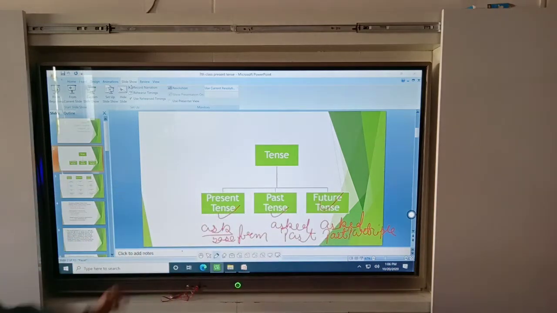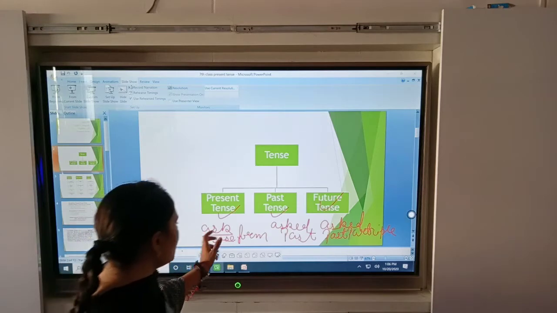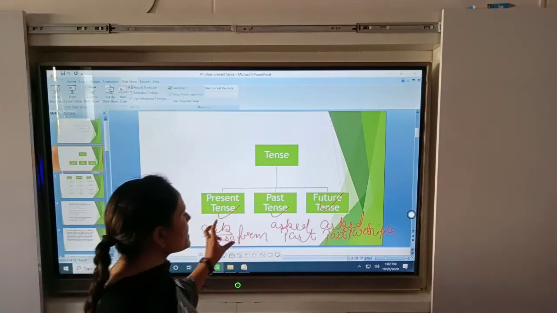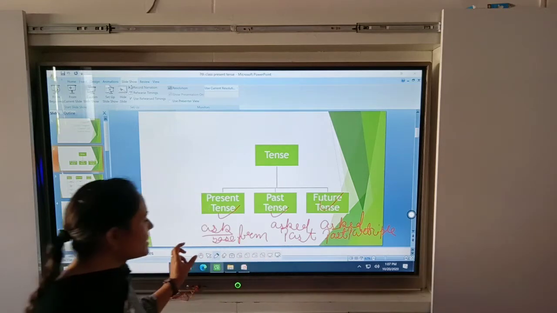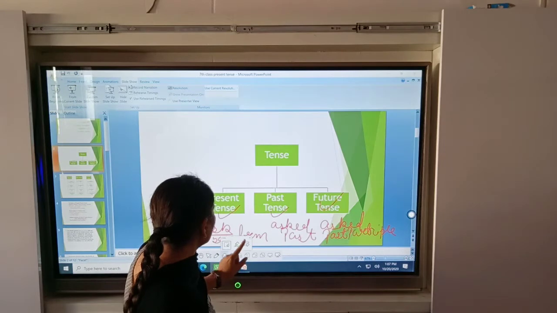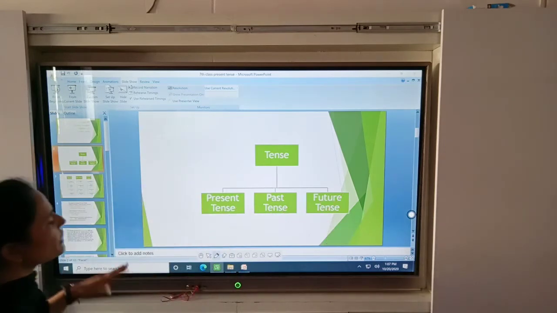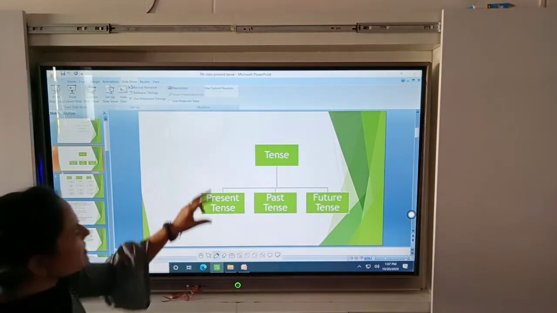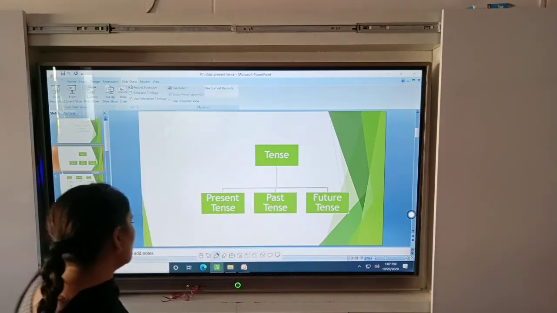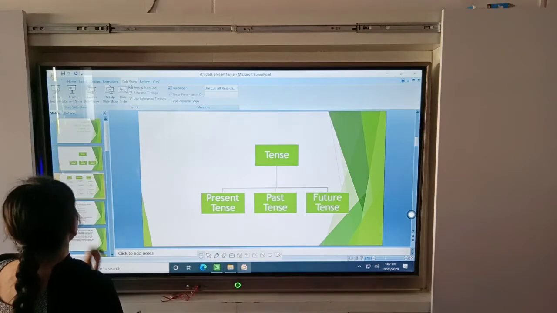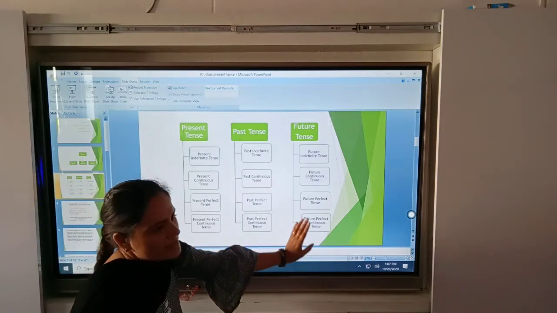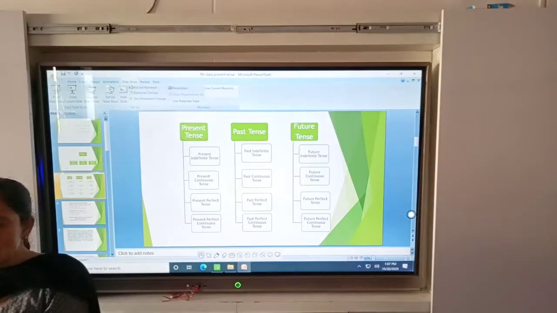Here I am talking only about verbs. A verb has three forms: present, past and past participle. But now we are talking about the tenses. Tense is divided into three parts: present, past, future. Look at the next slide: present tense, past tense and future tense.